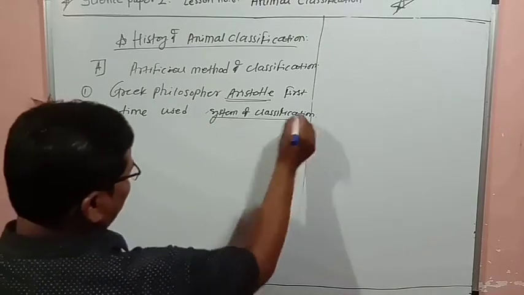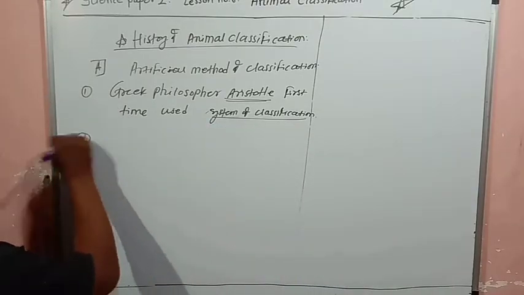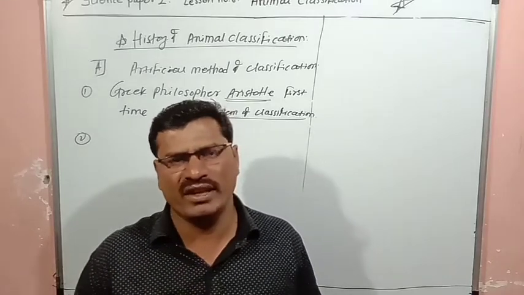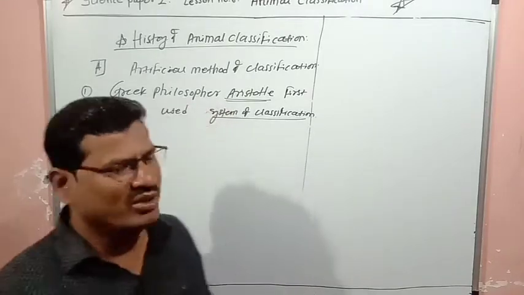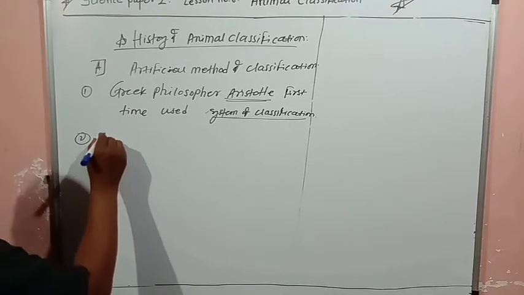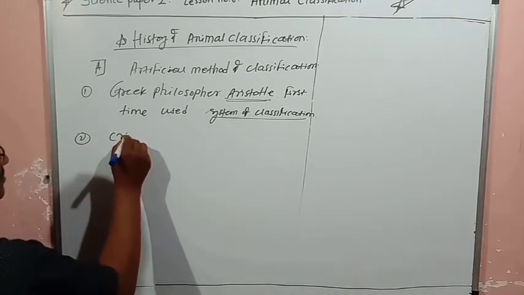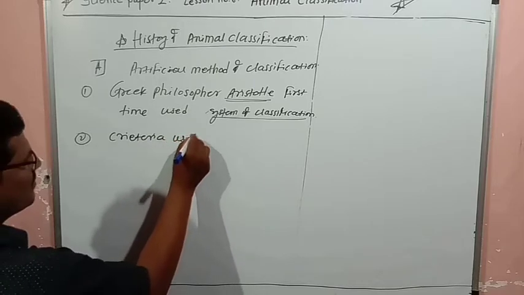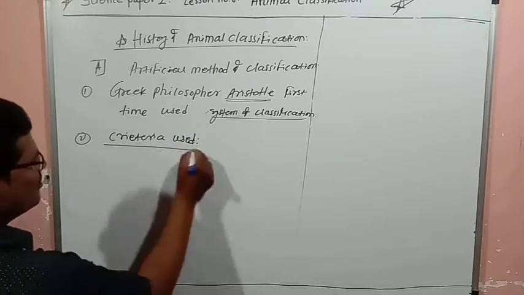Second, he used some criteria for the classification of living organisms: body size, habits, and habitat. Which criteria were used by Aristotle?